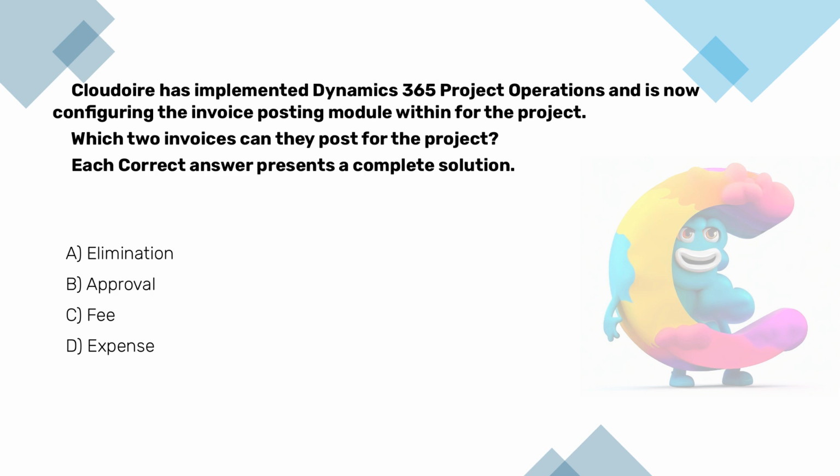Okay, now pause the video here, have a bit of think, and then continue when you are ready. Elimination. This step involves removing adjustments or changes that are no longer relevant to the project before posting the final invoice. Expense. The first expense is posted after approval, reflecting the initial time and material costs. After elimination, another expense is posted to show the adjusted costs.